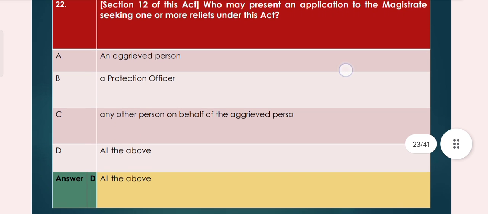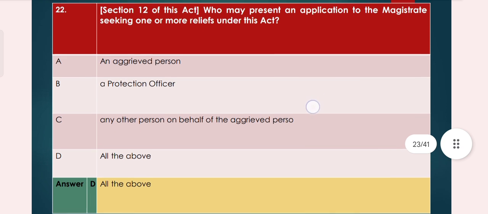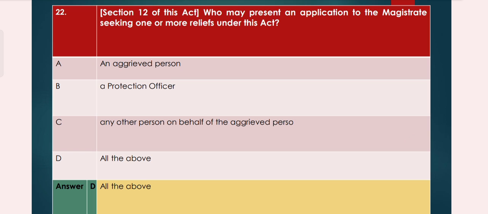Now question number 22. Section 12 of this act, who may present an application to the magistrate seeking one or more reliefs under this act? A. an aggrieved person. B. a protection officer. C. any other person on behalf of the aggrieved person. Option D, all of the above. So option D, all of the above, is the right answer.